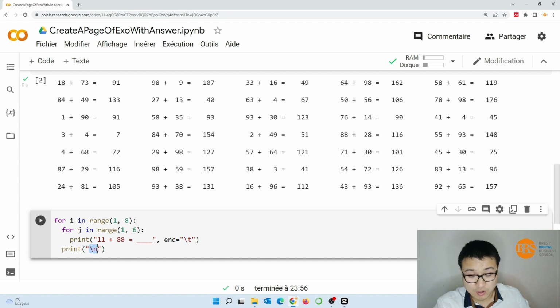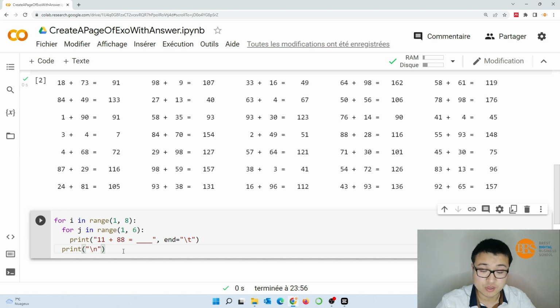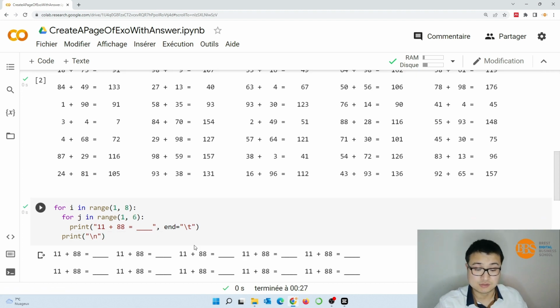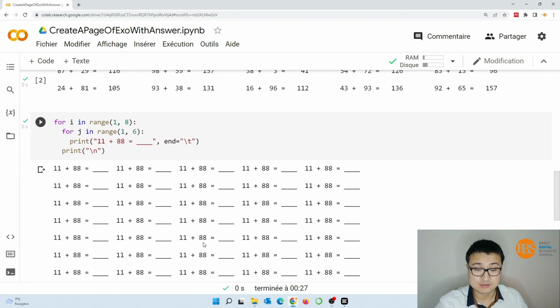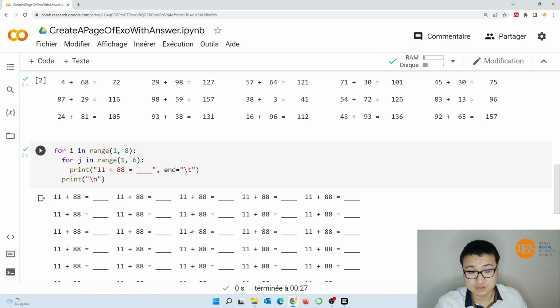If we input nothing, that's just one line break. If we add backslash n, we will have 2 line breaks, because by default there is a line break, and backslash n adds another line break. So what we will have is like that. Of course, it's not what we want, and we will modify it later.